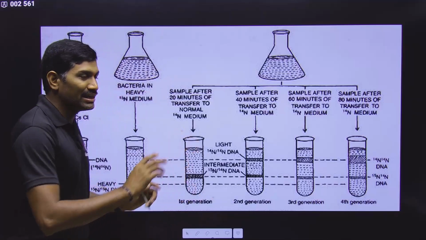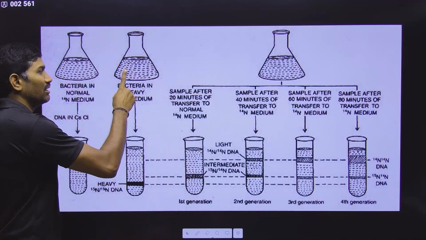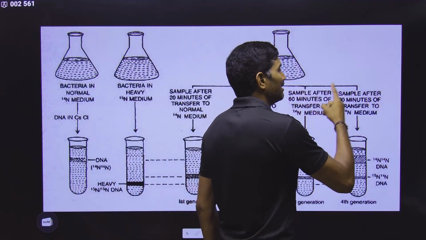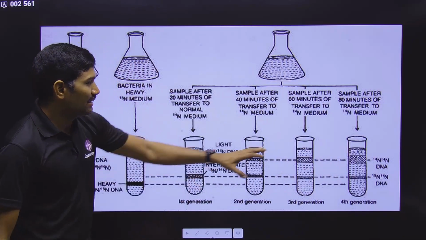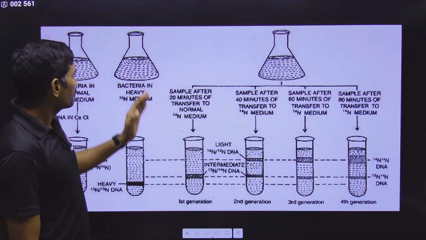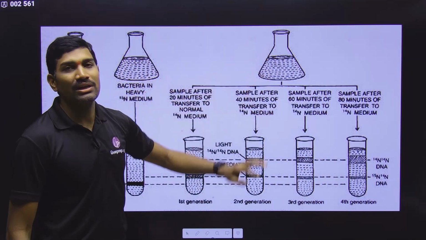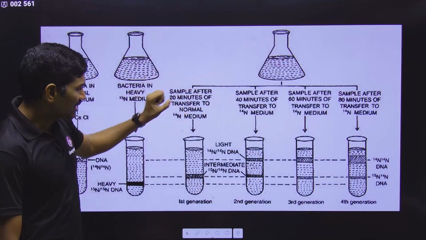So here I made a table also. I am calculating with respect to one bacterium. One bacterium will become 2 here, 2 will become 4 here, 4 will become 8 here, 8 will become 16 here. In this way, the number will be doubled. Yes or no? Accordingly, here we can understand the number of DNA molecules and the bands also. So they transferred E. coli to N14 containing medium. In that medium, after 20 minutes, they collected some cells.